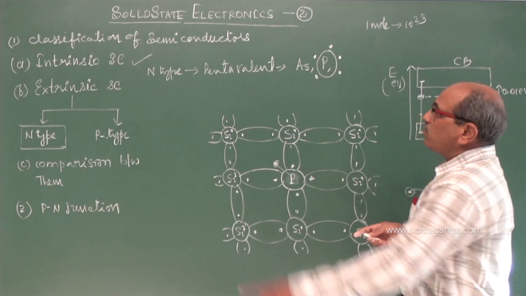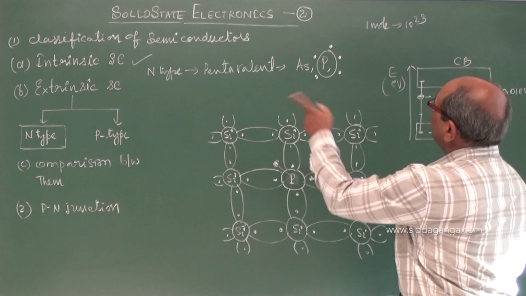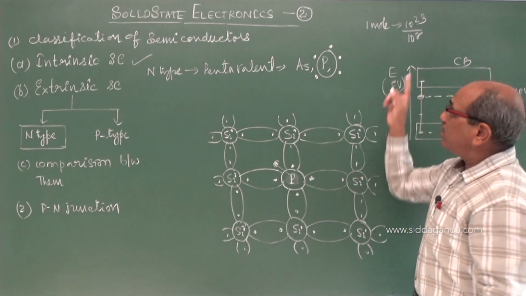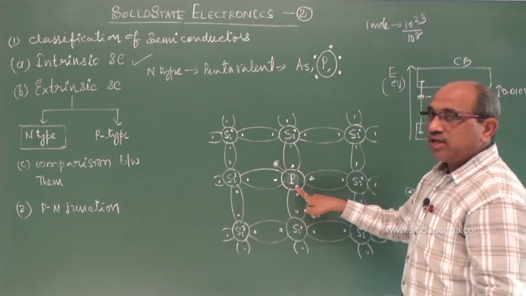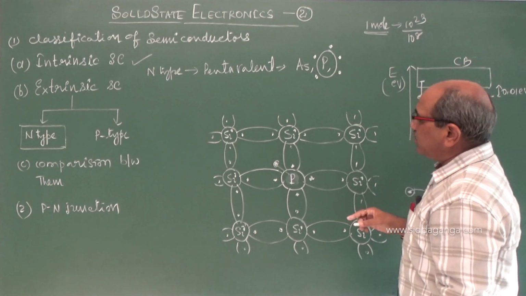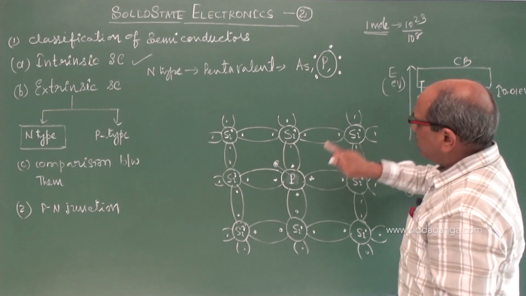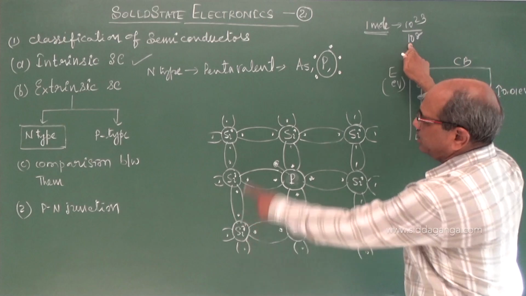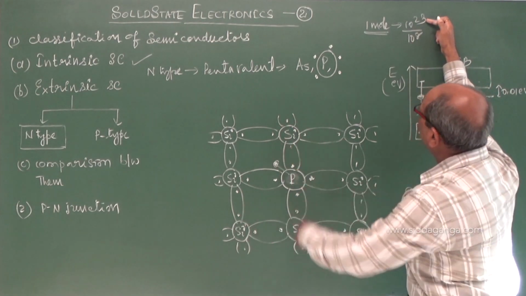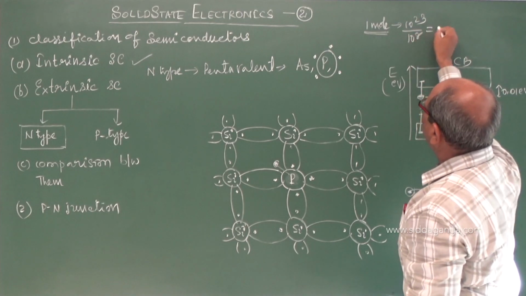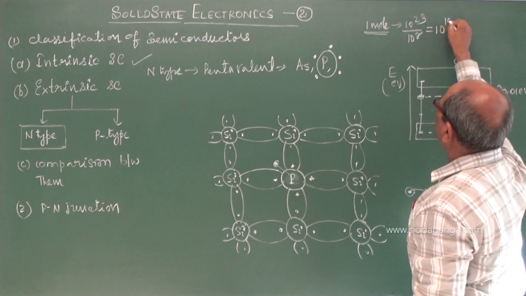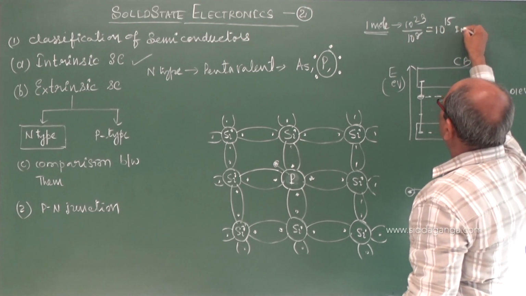If I add 1 in 10 power 8, that means 1 impurity atom of phosphorus I have to add for 10 power 8 silicon atoms. For 10 power 23 silicon atoms, how many impurity atoms are available here? If we cancel, it is around 10 power 15 impurity atoms.